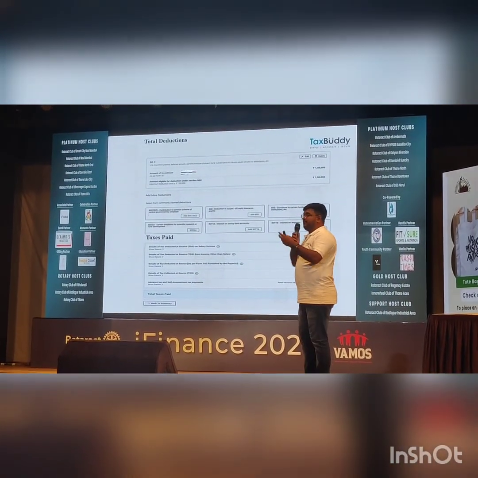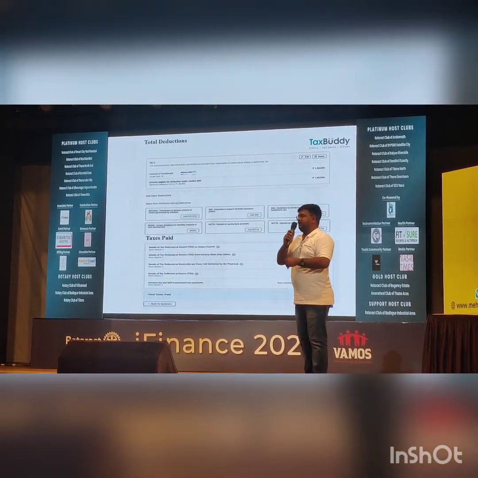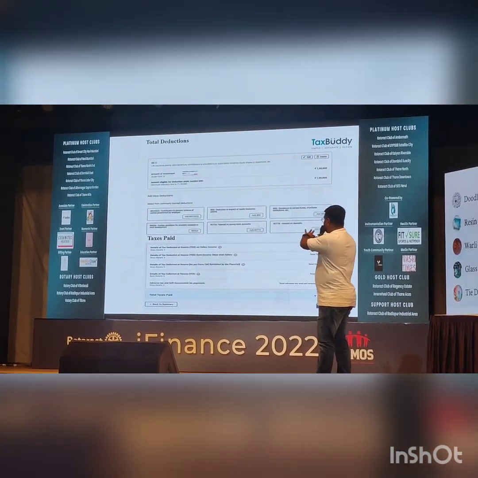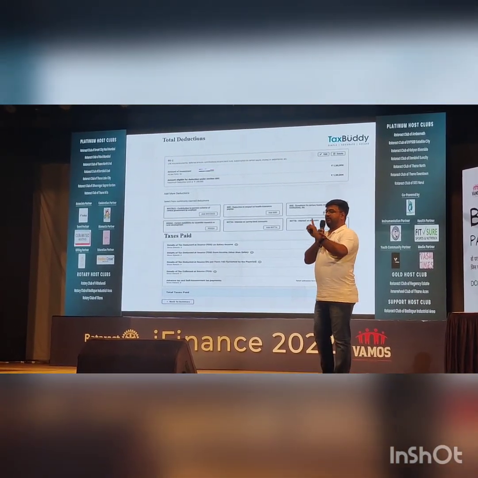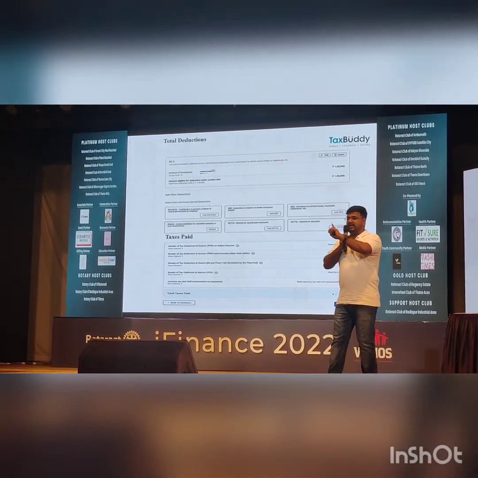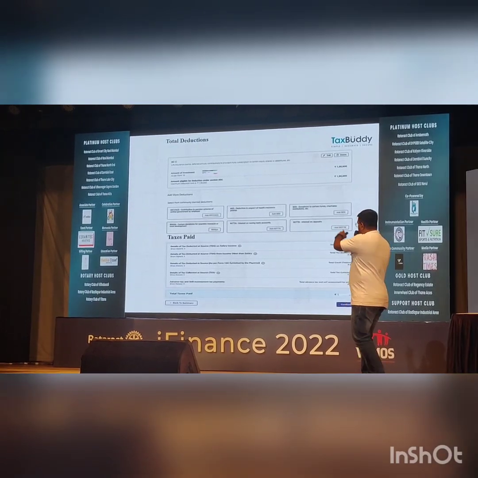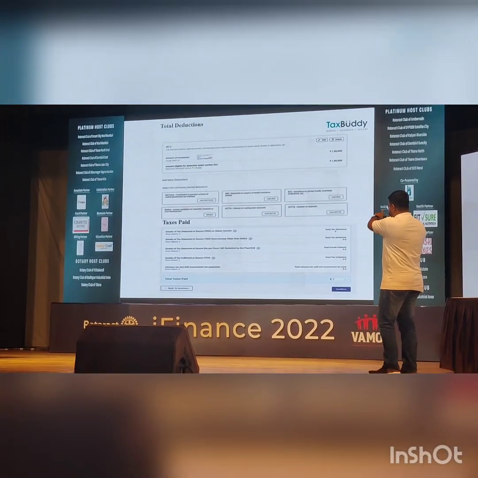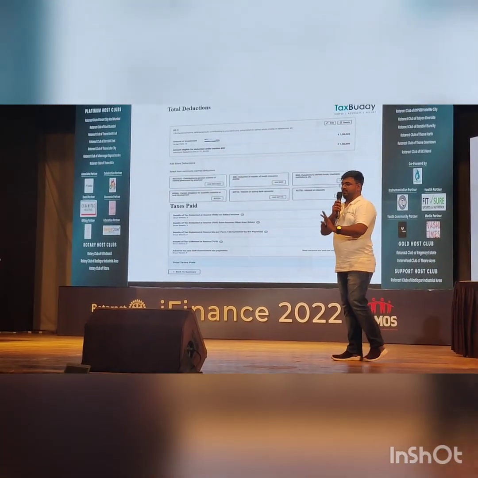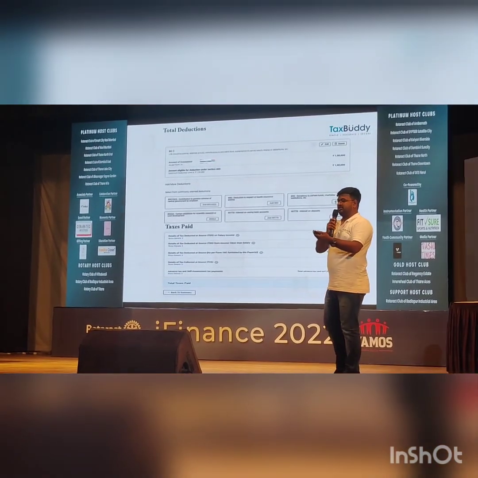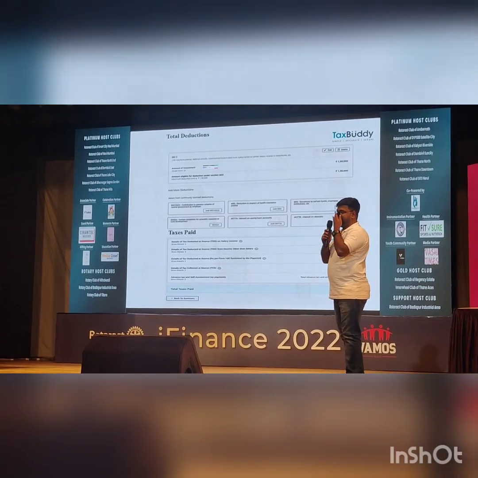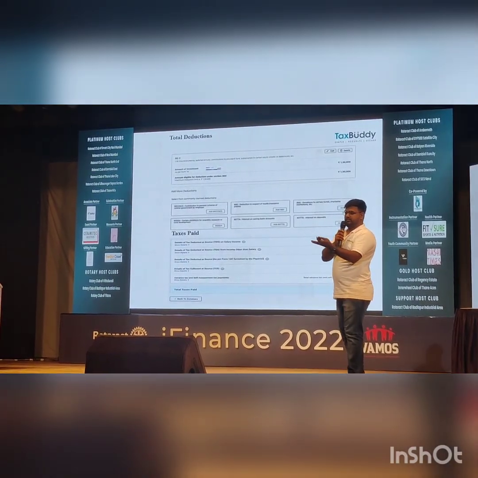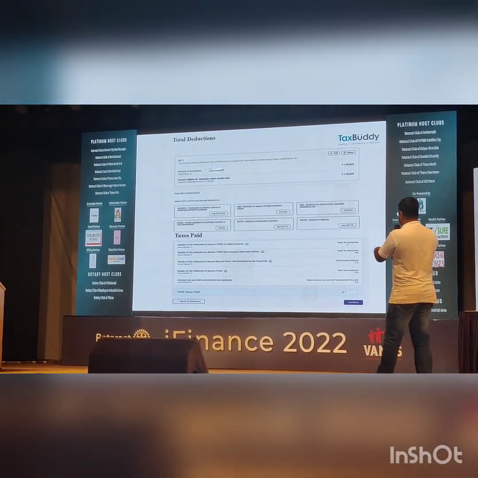Then whatever taxes have been deducted by someone from you will be auto-populated, because as I told you, in 26AS, if any tax is reported on your PAN, it will be reflected, and whatever tax is there will be shown here. You just have to reconfirm that from your Form 16 or any other statement. Whoever deducted your TDS will give you some evidence, receipt or document. From that you can confirm.